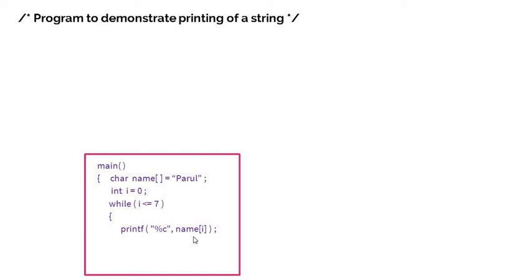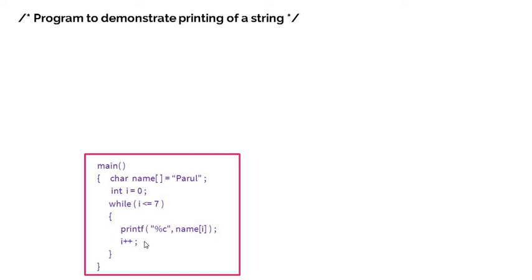So you can see printf %c. Now we are approaching a single character, that's why we have put %c. That means we are dealing with a character. And until this condition is true, this is going to print out all the characters in this array, that is name. This is i++ to increment variable i.